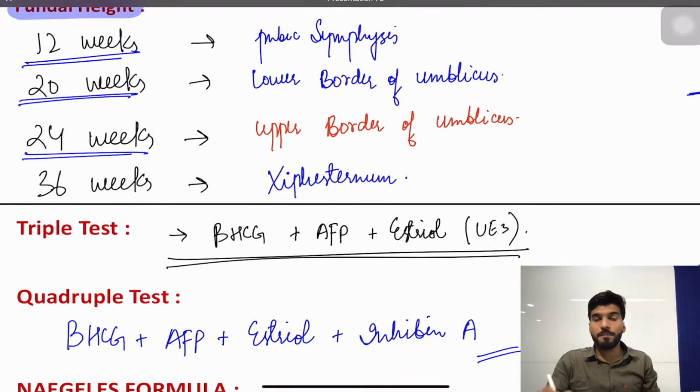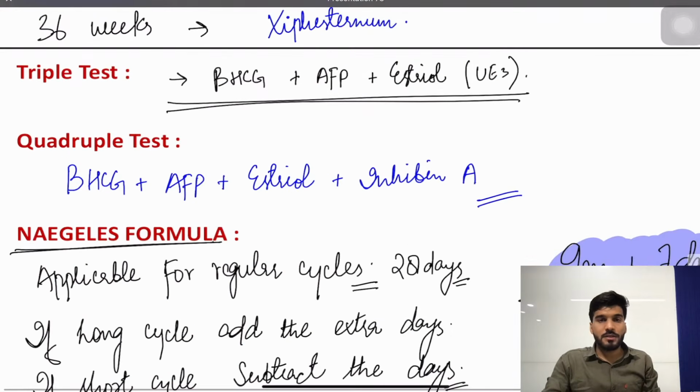Followed by that, the fundal height: by 12 weeks, pubic symphysis; 20, lower border of umbilicus; 24, upper border of umbilicus; 36, xiphisternum. Okay, triple test, you have three components: beta HCG, AFP, and unconjugated estriol, UE3. They can mark which of the following is not.